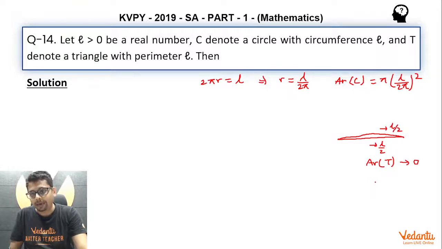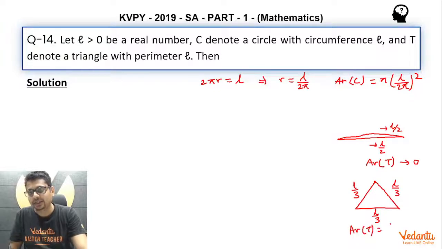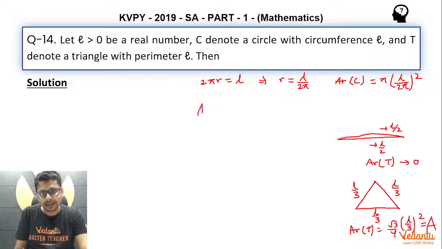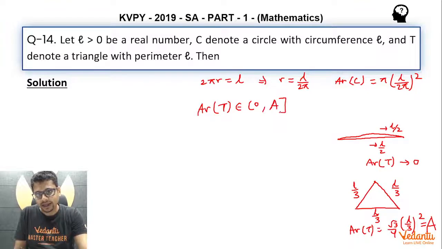In fact, that would happen in the special case of an equilateral triangle, where all sides are equal, and since the perimeter is L, all sides are L by 3, and the area of triangle T is essentially root 3 by 4 times L by 3 whole square, whatever it turns out to be. So let's say this is capital A. So I can say the area of triangle T would vary between 0 open to this capital A value.